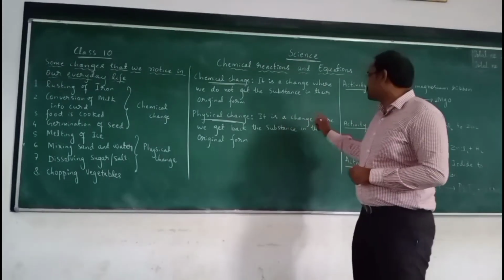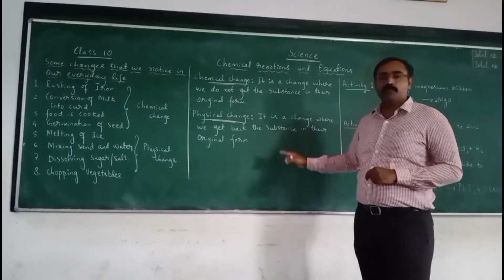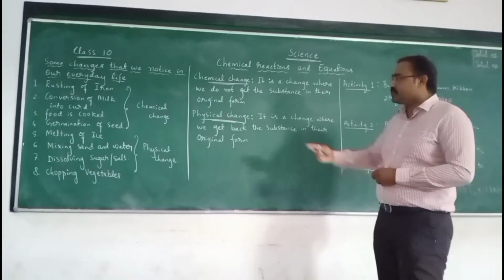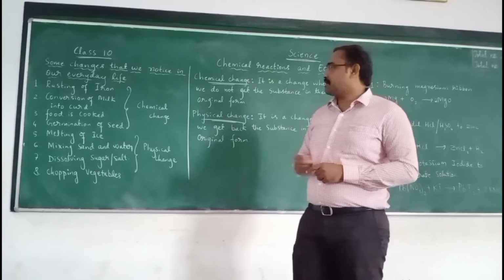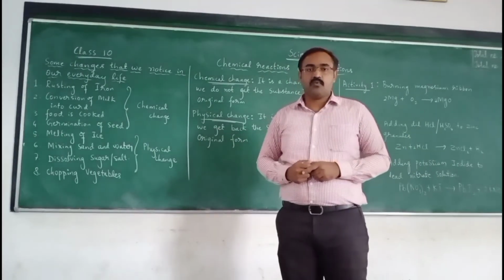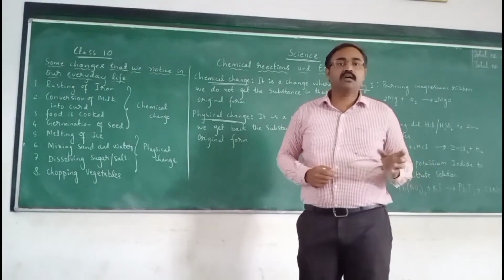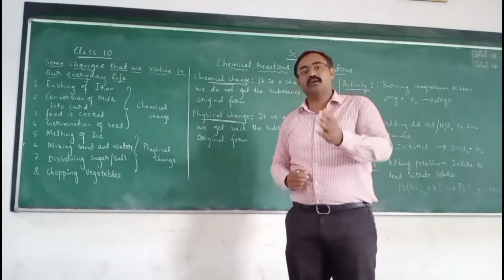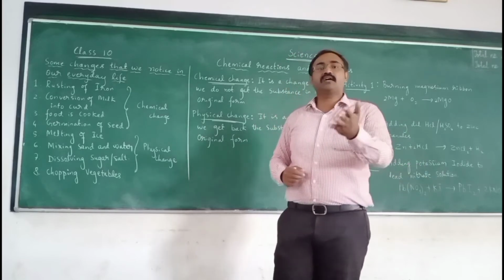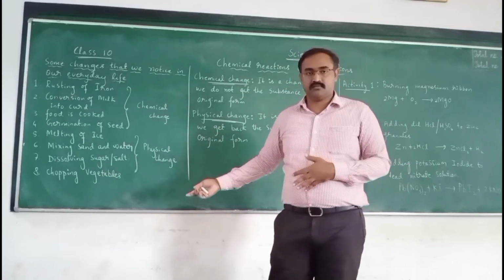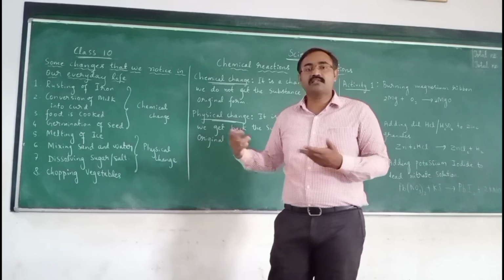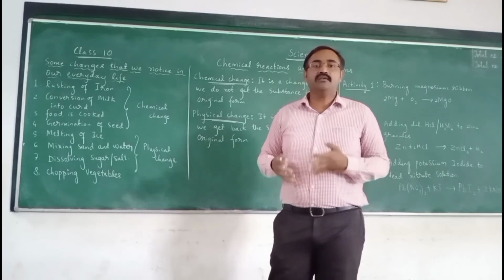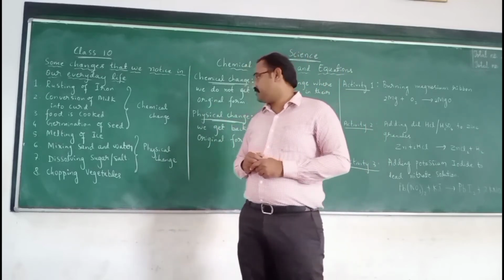Physical changes are the changes where we get back the substance in its original form. Coming to the example, melting of ice. What happens when ice melts? It turns to water. Water can again get converted into ice. So melting of ice is an example of a physical change where we get the substance in its original form.